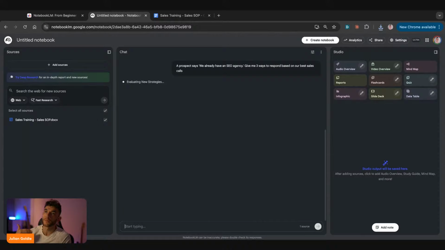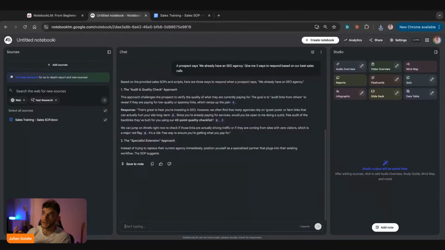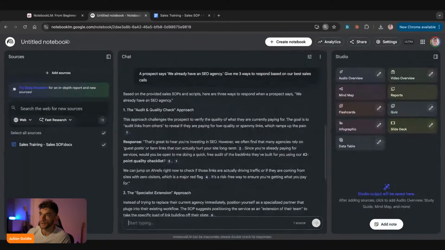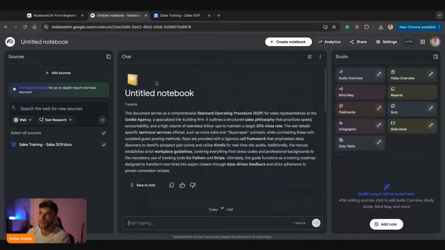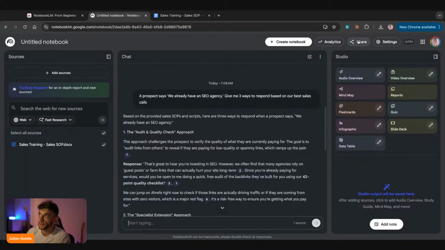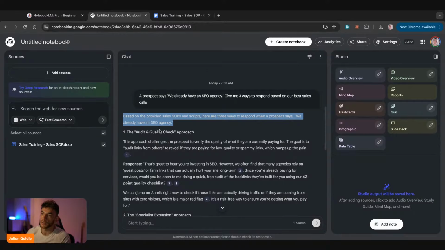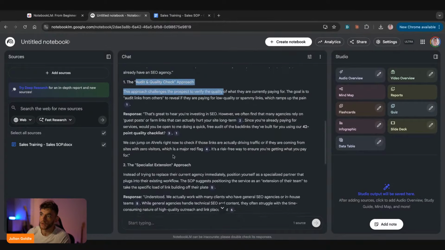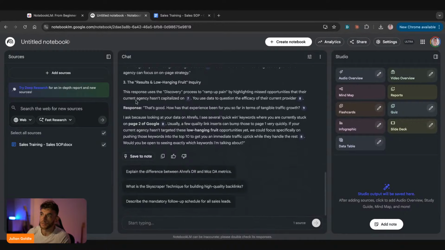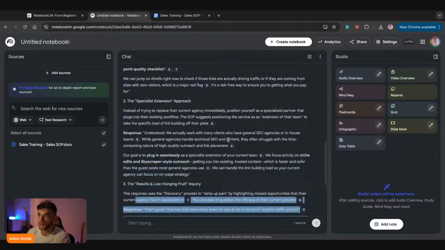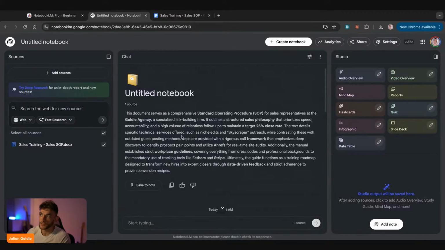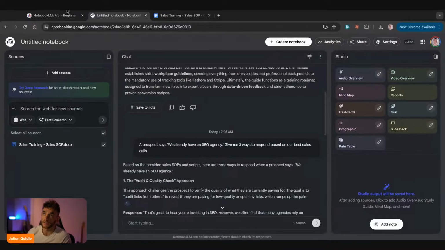And so we can use NotebookLM to quickly get straight to the most important parts based on their questions. And you can share this with other people. Right? So you can see here, for example, based on the SPs, here's 3 ways to respond. So here's number 1, here's number 2, here's number 3, right? And so we've got 3 different ways to handle that objection that trains my team. And so I don't need to be online to train them.